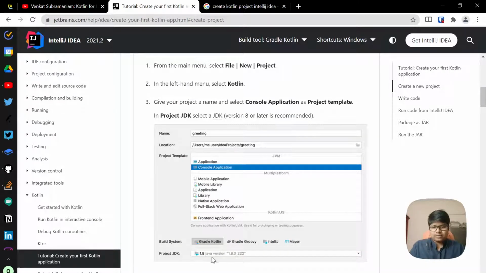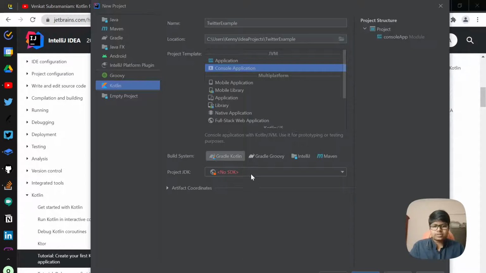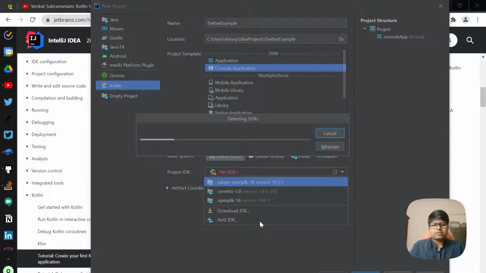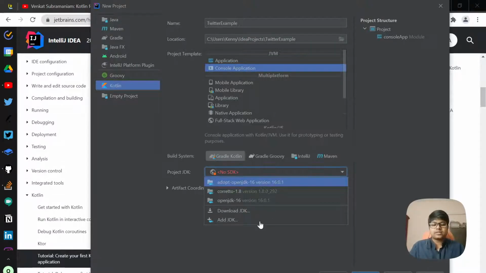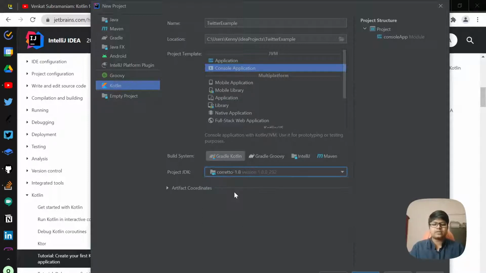Here they have given Java version 1.8. For me, I've been playing around with this, and so far this Corretto 1.8 is the one that works for me. If you have that, do use that. Otherwise you'll have to download a JDK and then download Corretto 1.8. Adopt OpenJDK or the normal OpenJDK has been giving me issues, like increased RAM usage and all that stuff. So this is what worked for me.